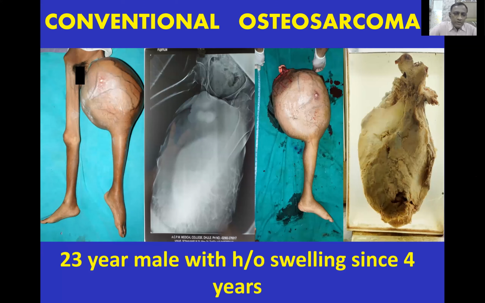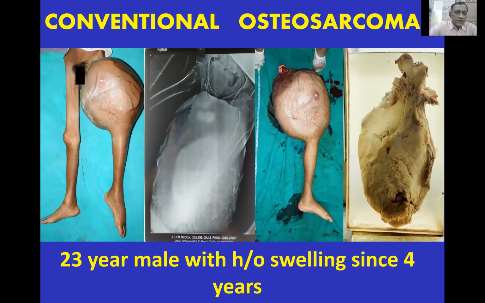He had been to Tata just before the pandemic. He received 3 chemotherapy cycles and he was supposed to undergo limb salvage surgery. But because of the lockdown and the corona pandemic period, he could not travel to Mumbai. He remained in his village at home and didn't seek any medical treatment. So when he came to our hospital last month, this was the size of the tumor.